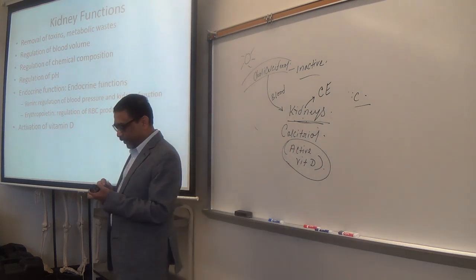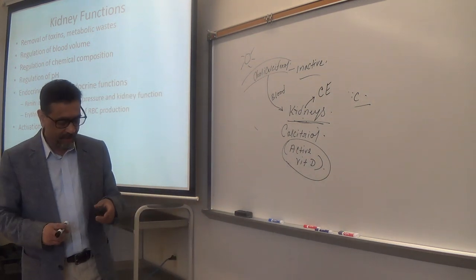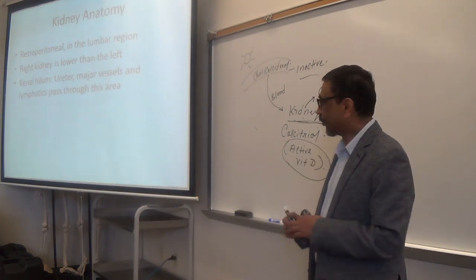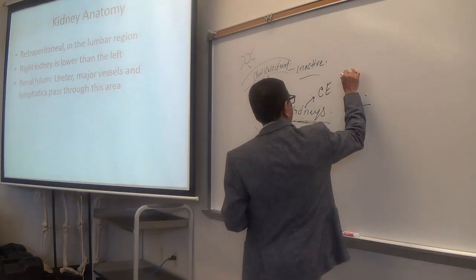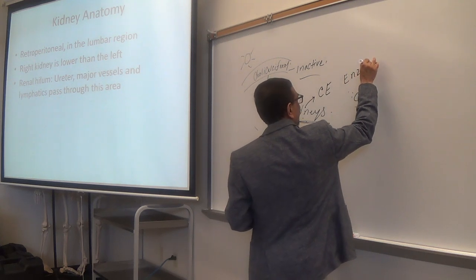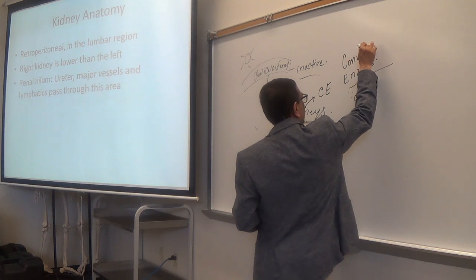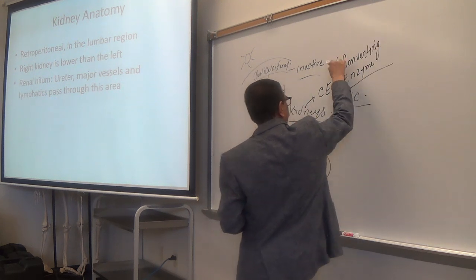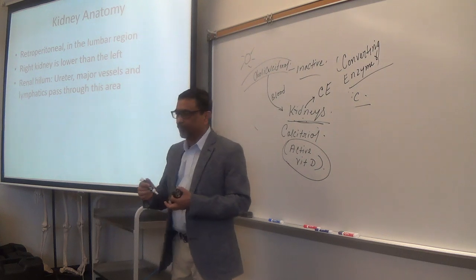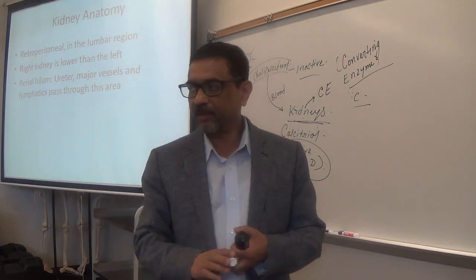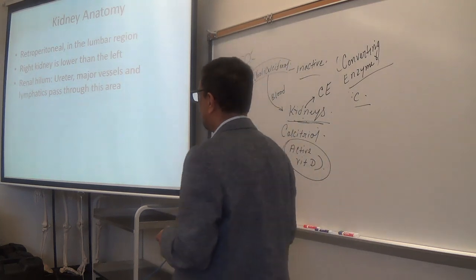So those are the important functions of your urinary system. Because of converting, what did you call it? Converting what? Enzyme. CE. Okay. That is present inside the kidney. Make sense? It will convert the cholecalciferol to calcitriol.